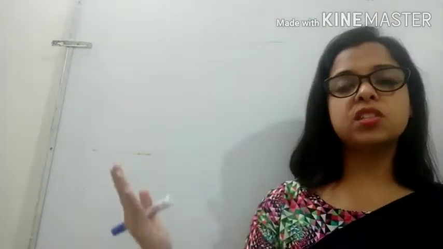Okay, like we can add s to the verb, we can add ing to the verb, we can add ed to the verb, we can add en to the verb, and we can just change its basic form. Okay, for example, if I take the verb, let's say play.